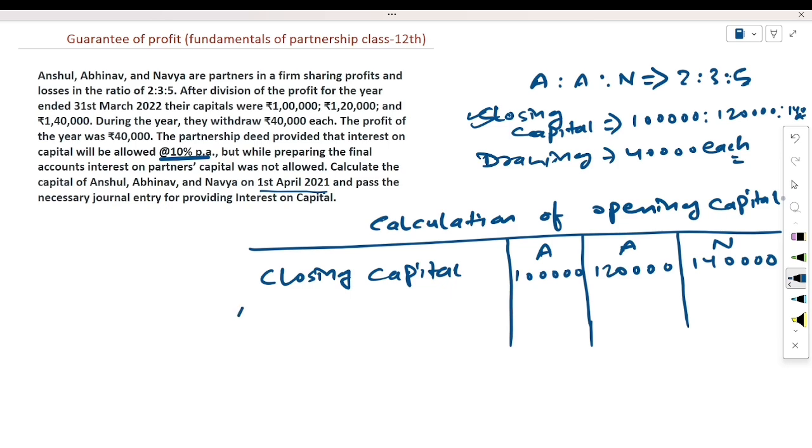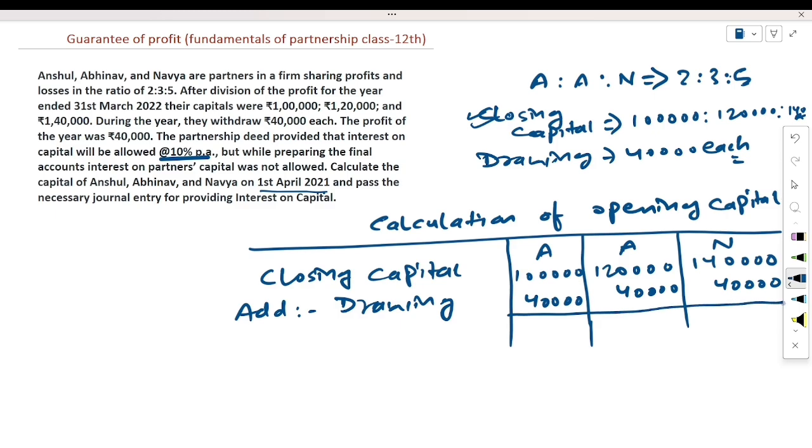To the closing capital balance, we have to add the drawing amount, 40,000 by each. We will add here 40,000, 40,000 and 40,000. The amounts will be 1,40,000, 1,60,000 and 1,80,000.